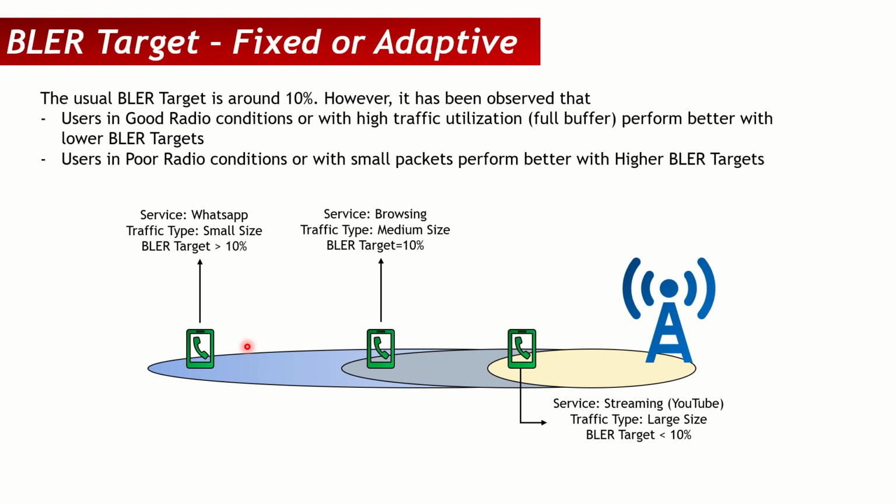Now what if we look at it from another point of view? If you're using WhatsApp and you have, let's say, a bit higher BLER target, a bit more retransmissions, what will happen is the packet might get a bit delayed because of retransmissions, right? So if for this packet I am getting, let's say, 5 retransmissions, and for this packet I am getting only 1 retransmission, this packet might be delayed a bit more because the retransmissions will take time.